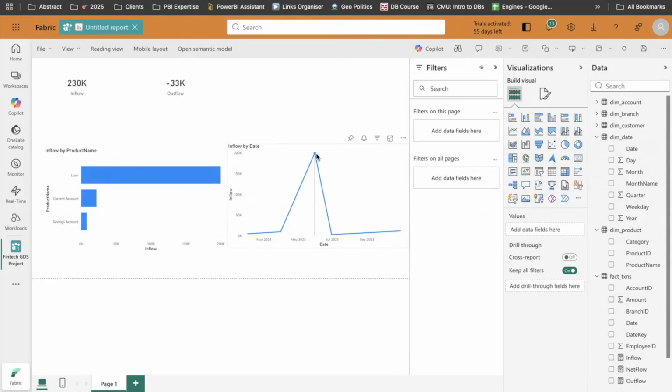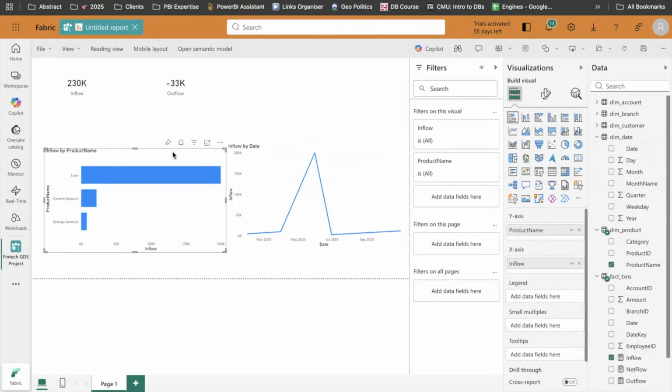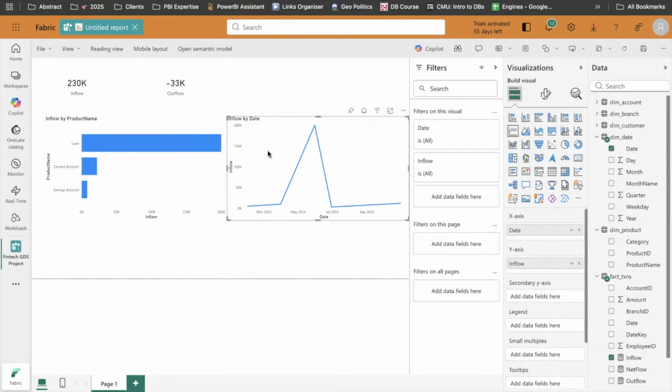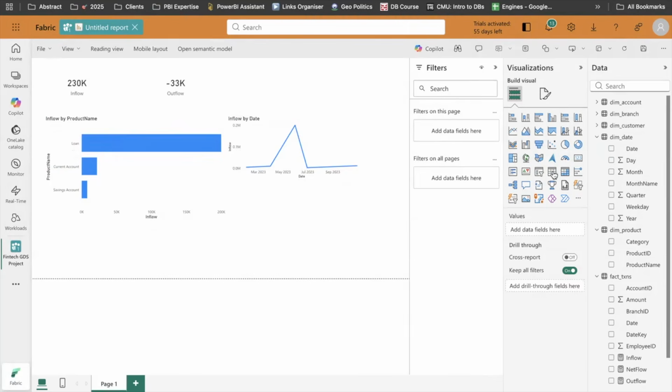On the 5th of May 2023, something happened and my inflow increased. Here, for example, I showed them the total inflow and outflow, and how they have been categorized. If they further want to see what the reason for this was, we can also add a more detailed table. For example, I can show them transactional level data also, so if they want to analyze what happened here, I can create a table.